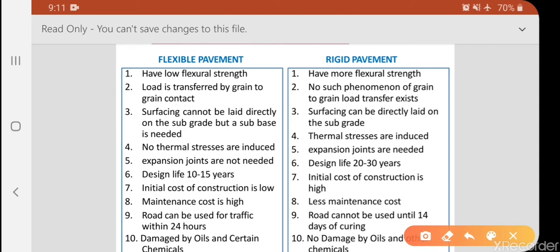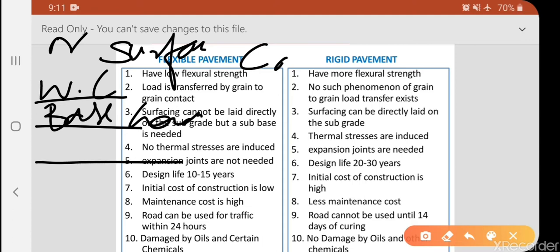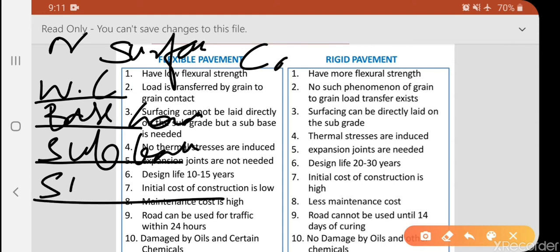First the wearing course, or surface course. After the wearing course, one more layer, the base course. After the base course, the sub base. Below that sub base, the subgrade. So totally there are 4 layers.